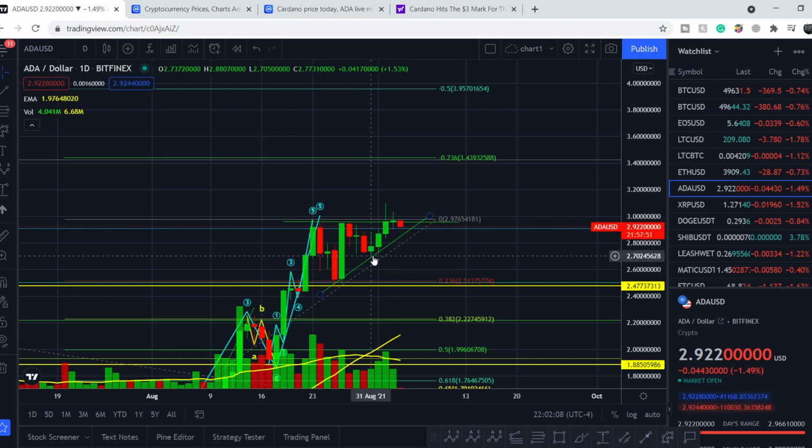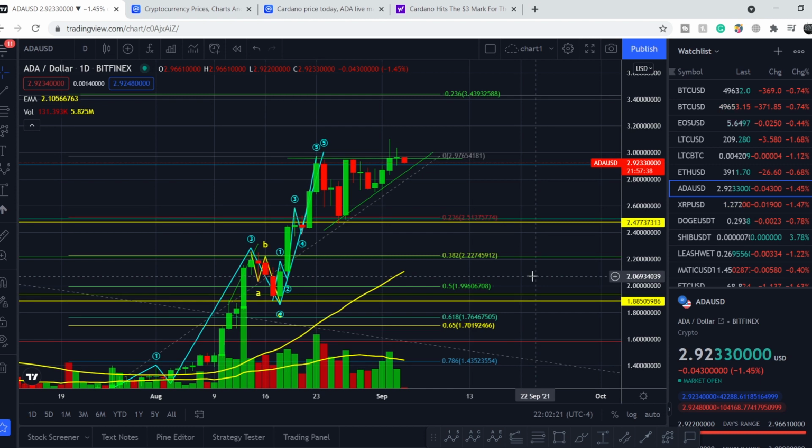The second red flag will be if we break this level of $2.69. And if we break it, this means we will definitely hit lower levels, at least 2.5 and even 2.2 and $2 marks, in order to unload the entire structure.